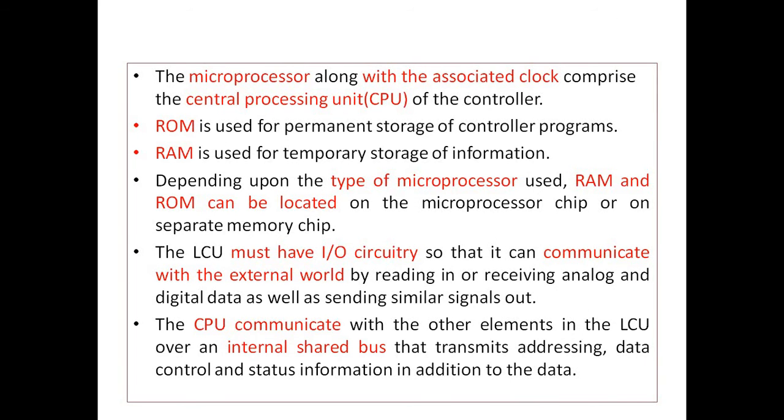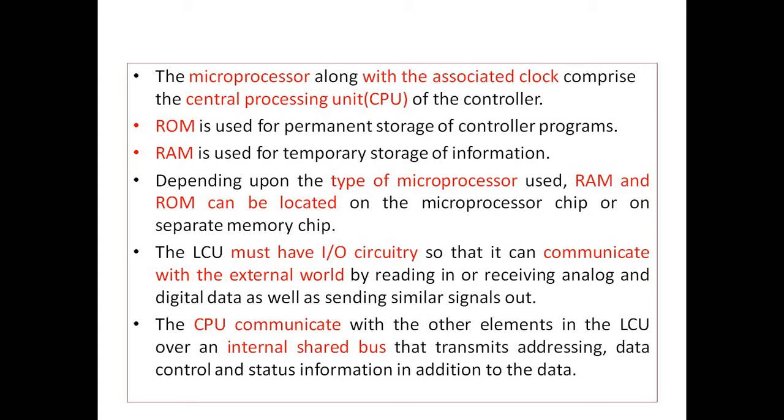The microprocessor along with the associated circuitry comprises the central processing unit of the controller. ROM is used for permanent storage of control programs. RAM is temporary storage of information.